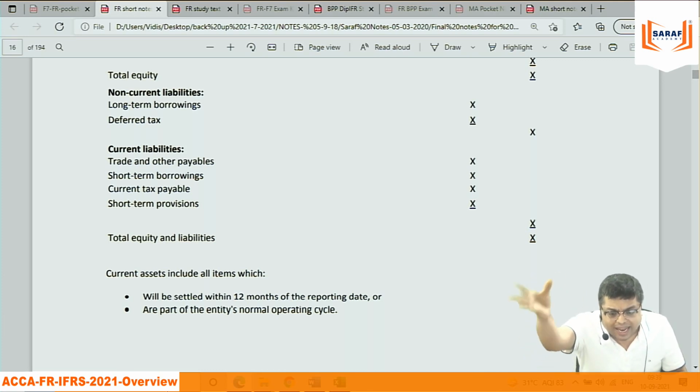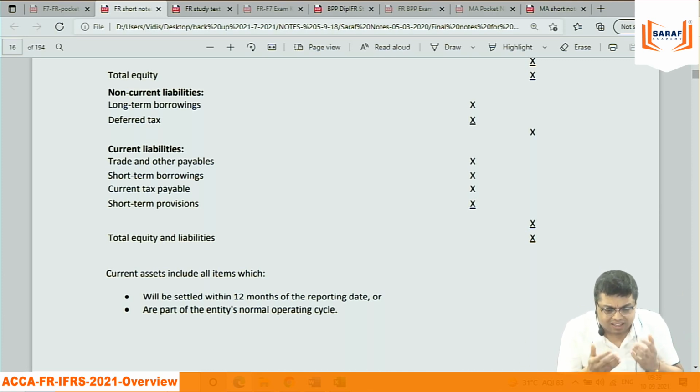US GAAP is already like that. IFRS changes to IFRS 16 in place of IAS 17 leasing. So I will say that the way we will progress year after year, the differences will be reducing only. But differences are there, which we will always be discussing.